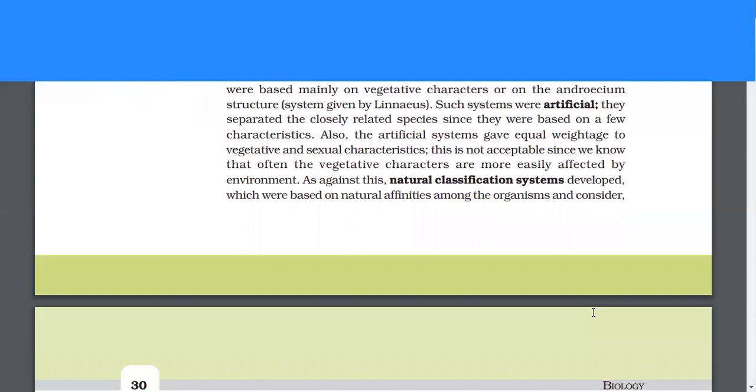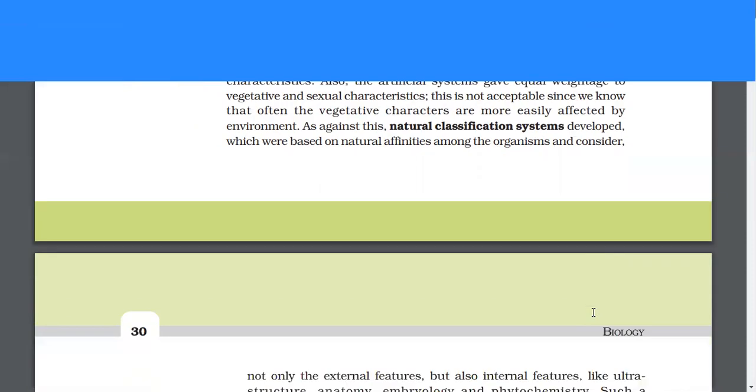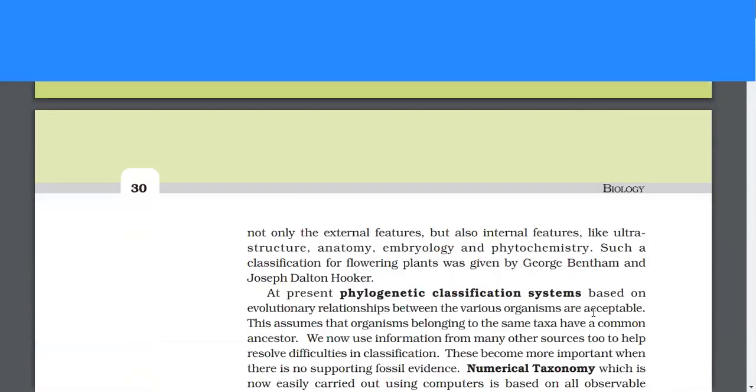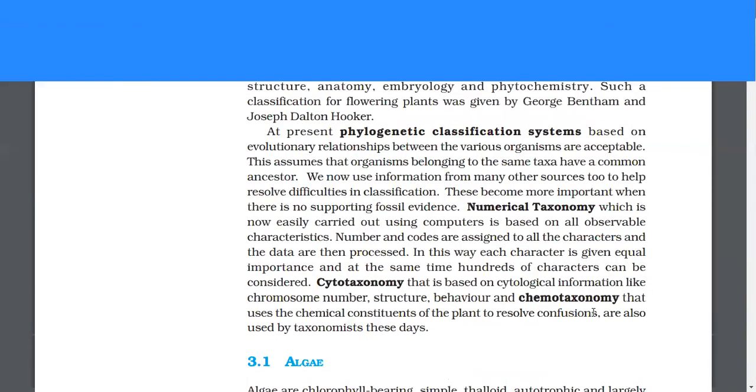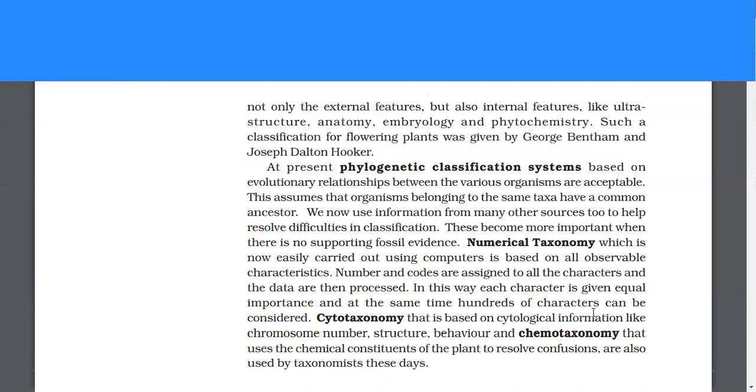As against this, natural classification systems developed which were based on natural affinities among the organisms and considered not only the external features but also internal features like ultrastructure, anatomy, embryology, and phytochemistry. Such a classification for flowering plants was given by George Bentham and Joseph Dalton Hooker.